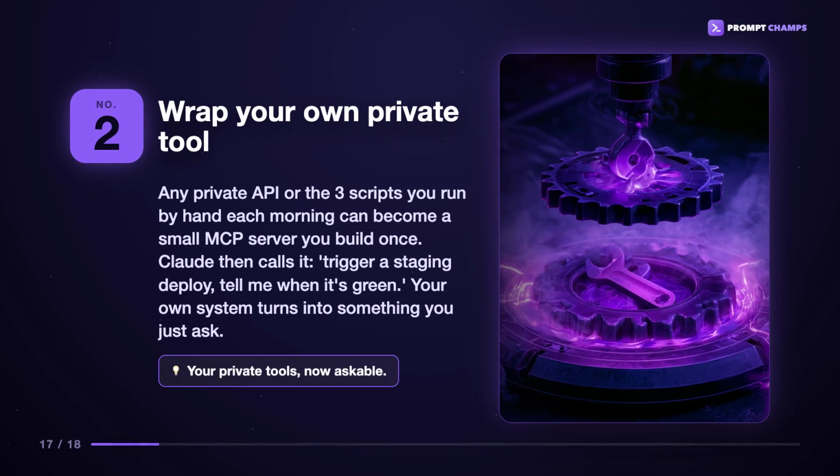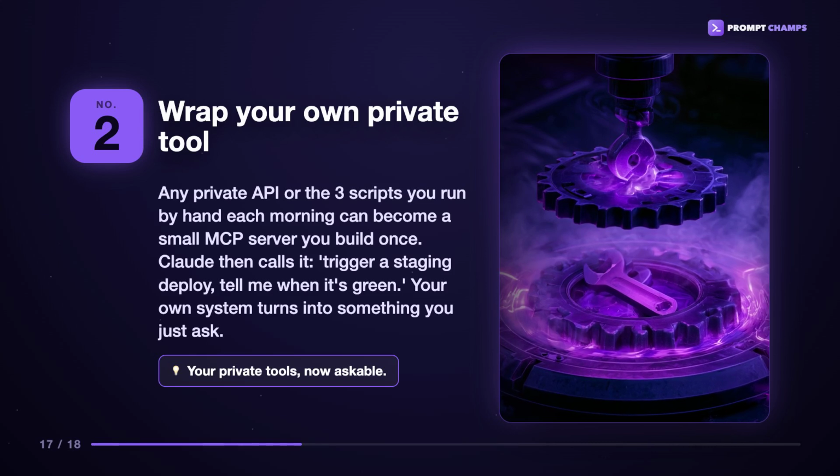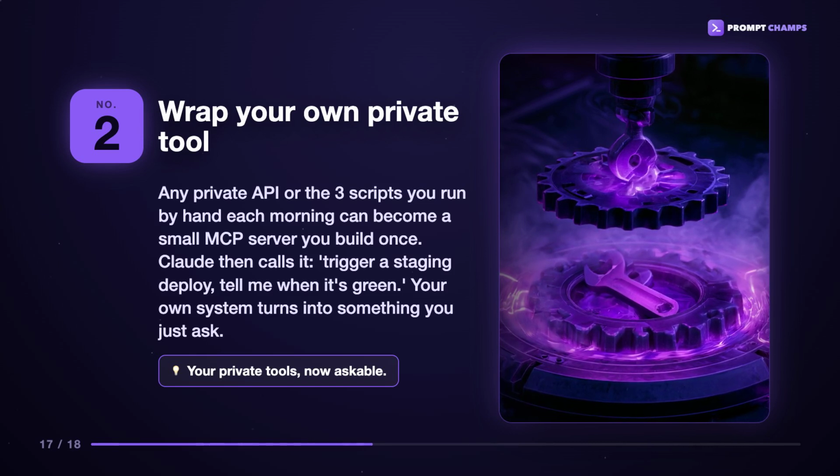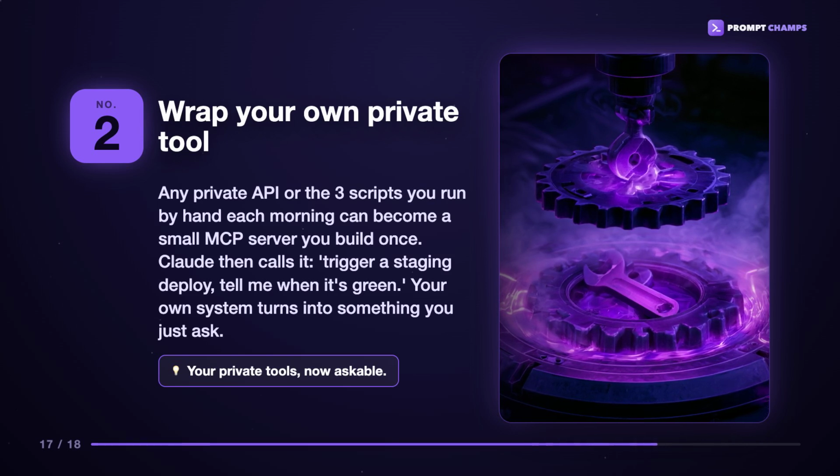Number 2, wrap your own private tool. Any private API or the 3 scripts you run by hand each morning can become a small MCP server you build once. Claude then calls it: trigger a staging deploy, tell me when it's green. Your own system turns into something you just ask.